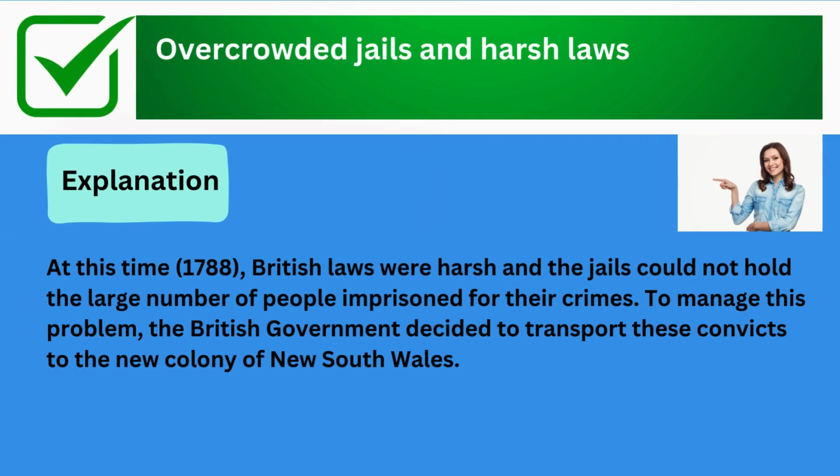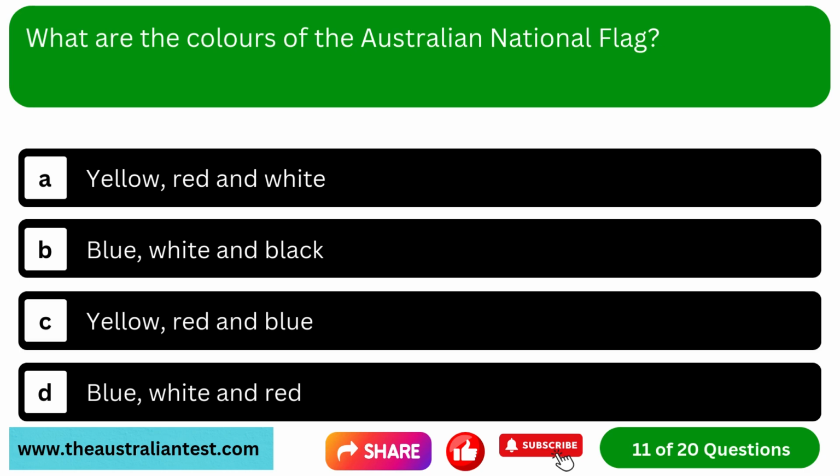The correct answer is overcrowded jails and harsh laws. Explanation: at this time, 1788, British laws were harsh and the jails could not hold the large number of people imprisoned for their crimes. To manage this problem, the British government decided to transport these convicts to the new colony of New South Wales.